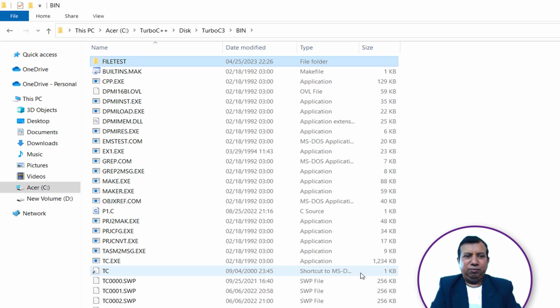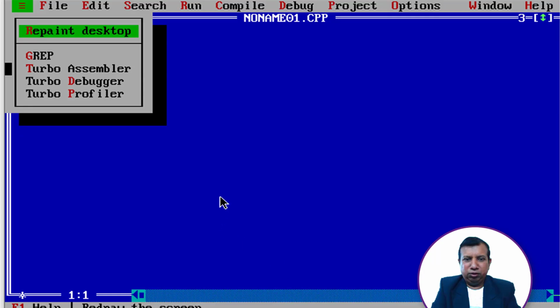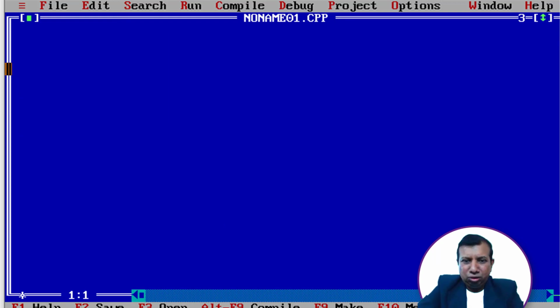Now file test is a folder that I have created, and in this folder we are going to create a new file by using a C program. So let us open the editor. Okay, now this is a new program. I will save it later. So let us type the program. First, let us include the files.